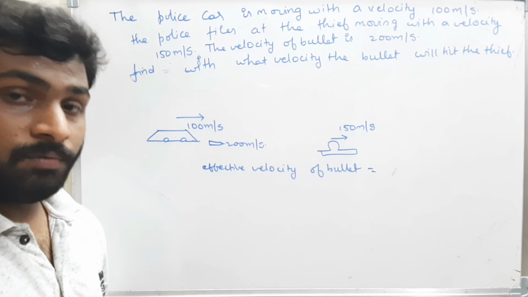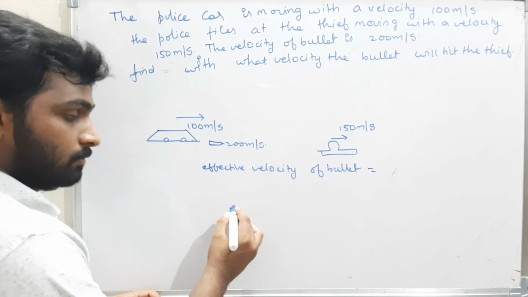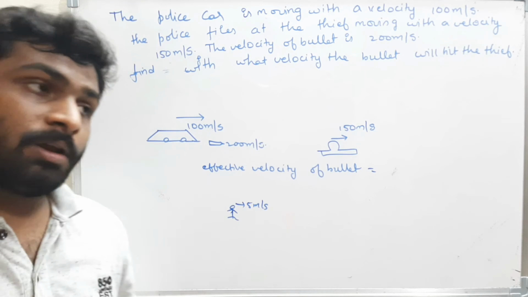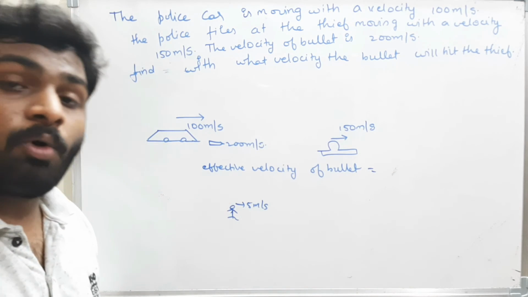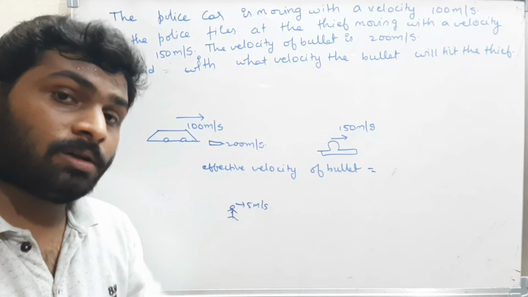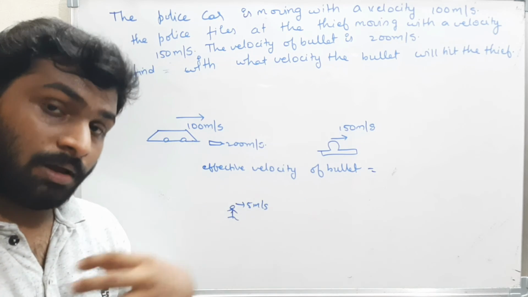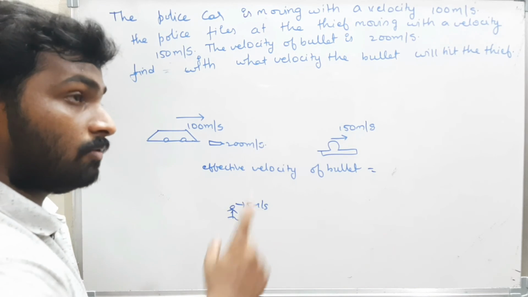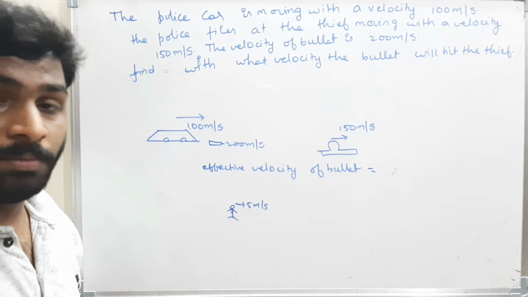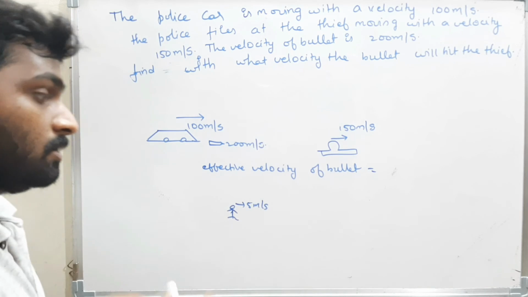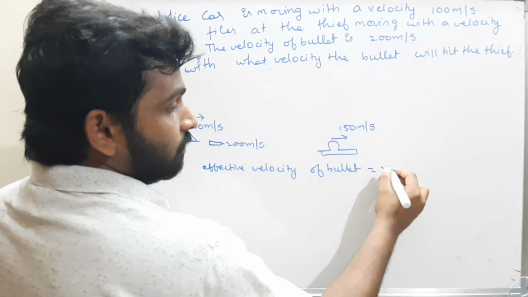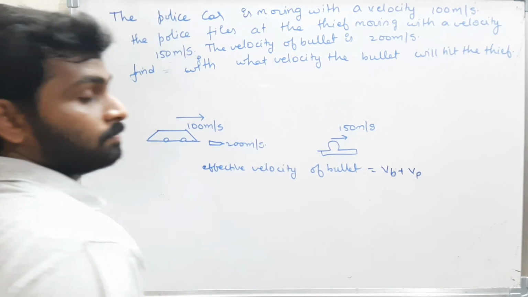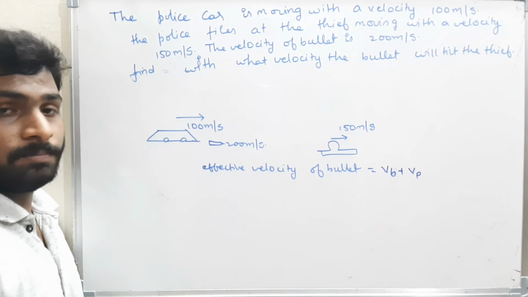But if I am running with a velocity of 5 meters per second, and I throw a stone with 10 meters per second, with what velocity will it hit the wall? It will hit the wall with my velocity plus the ball's velocity. That means 5 plus 10, so it will hit the wall with 15 meters per second. That means the effective velocity of the bullet is nothing but the velocity of the bullet plus the velocity of the police car.